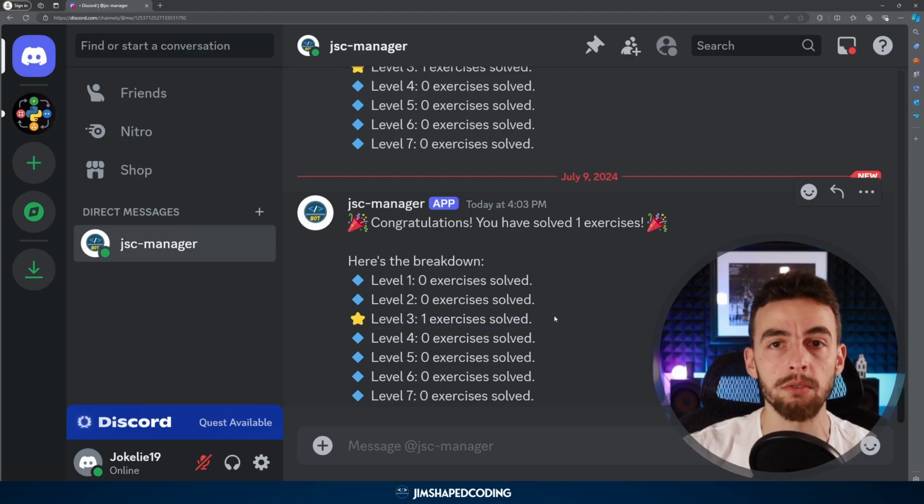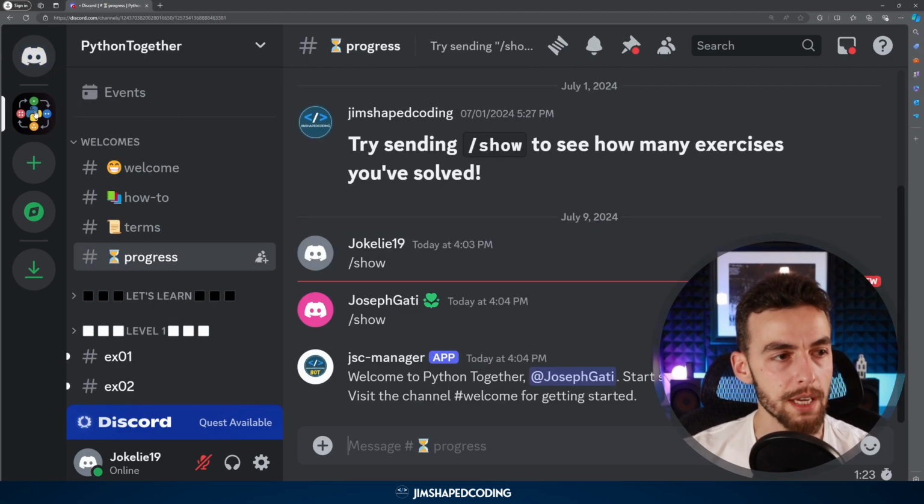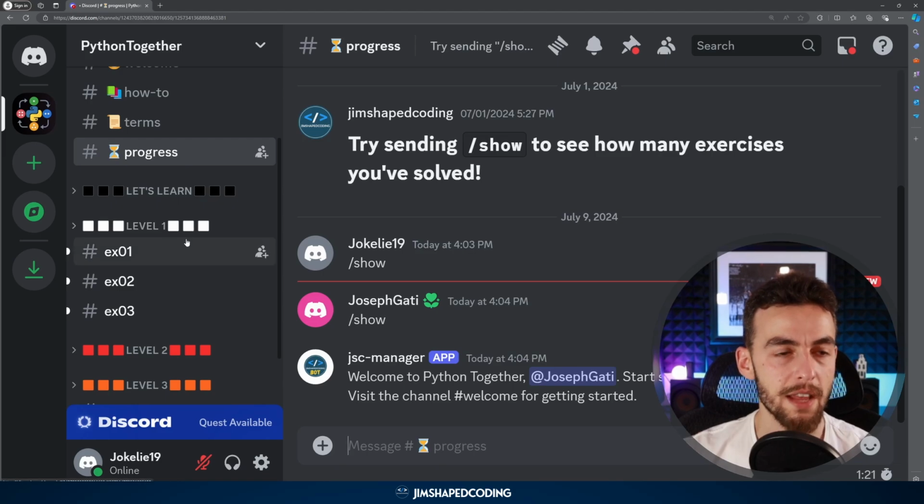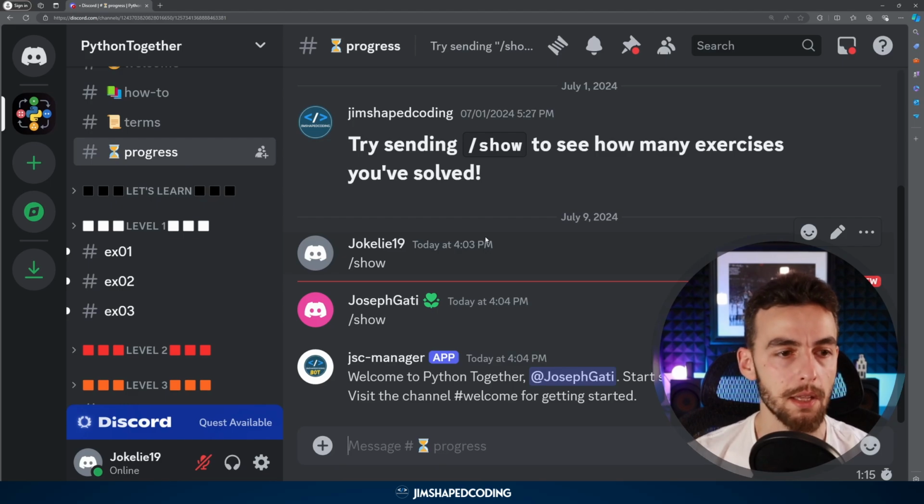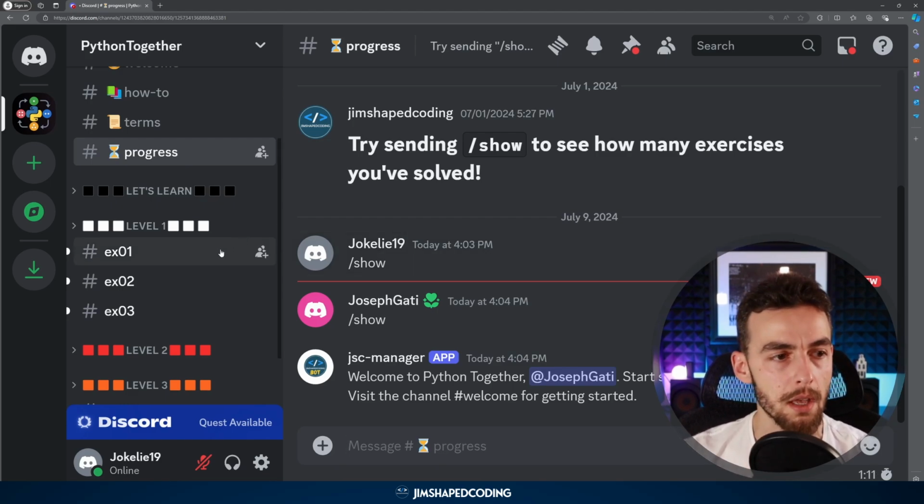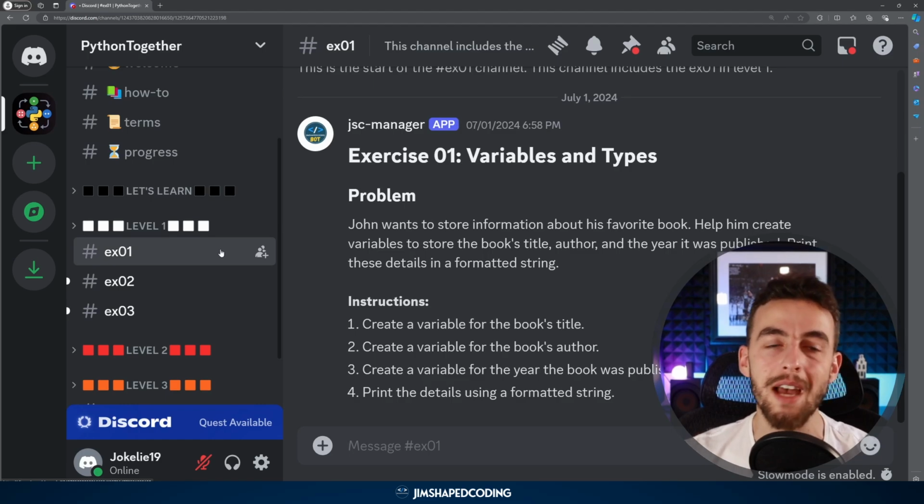Now, what does solving an exercise even mean in the terminology of this server? A solved exercise means an exercise that is marked as completed by yourself. You as a user, as a consumer who likes to solve the exercises, when you mark your exercises as solved, it is just going to be marked as solved in the background.